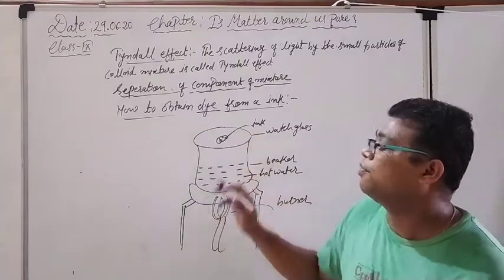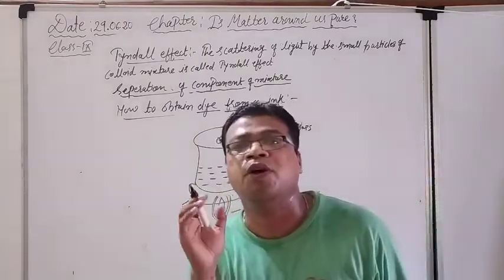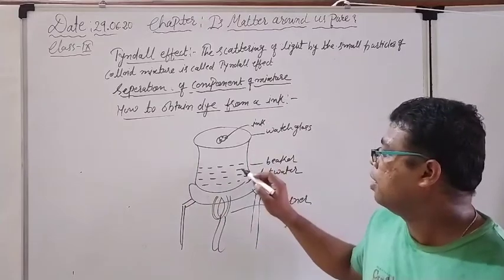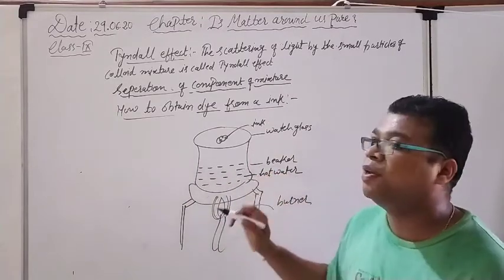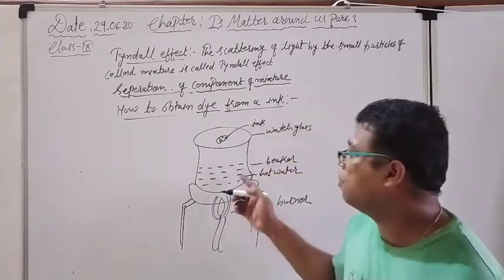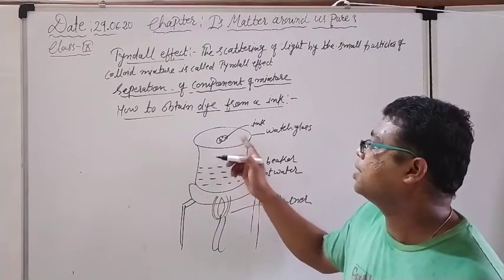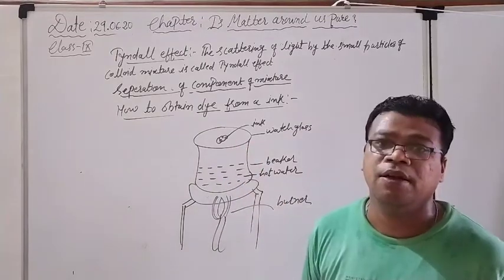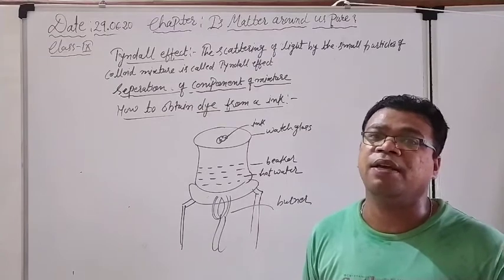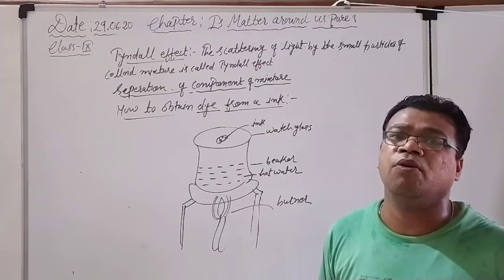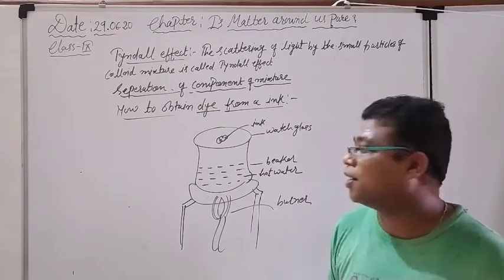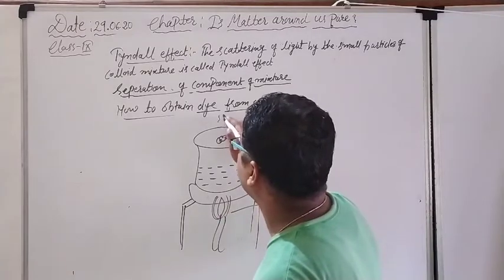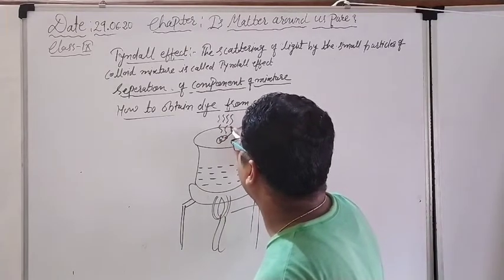Wherever we have taken a few drops of ink, what will happen when this water is boiled? The boiled water passes that heat towards the ink, and the ink also becomes warm, and after that the vaporization process starts on the ink.